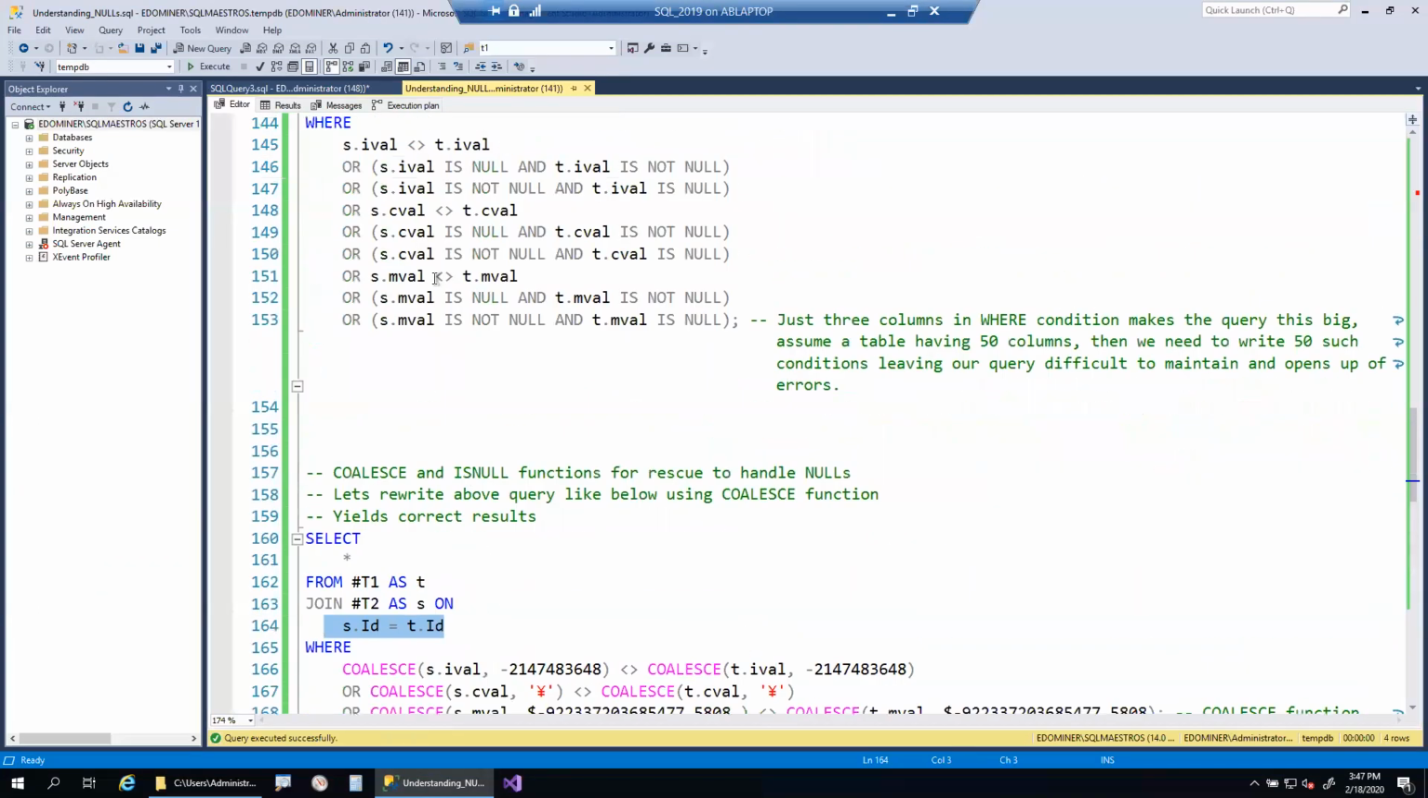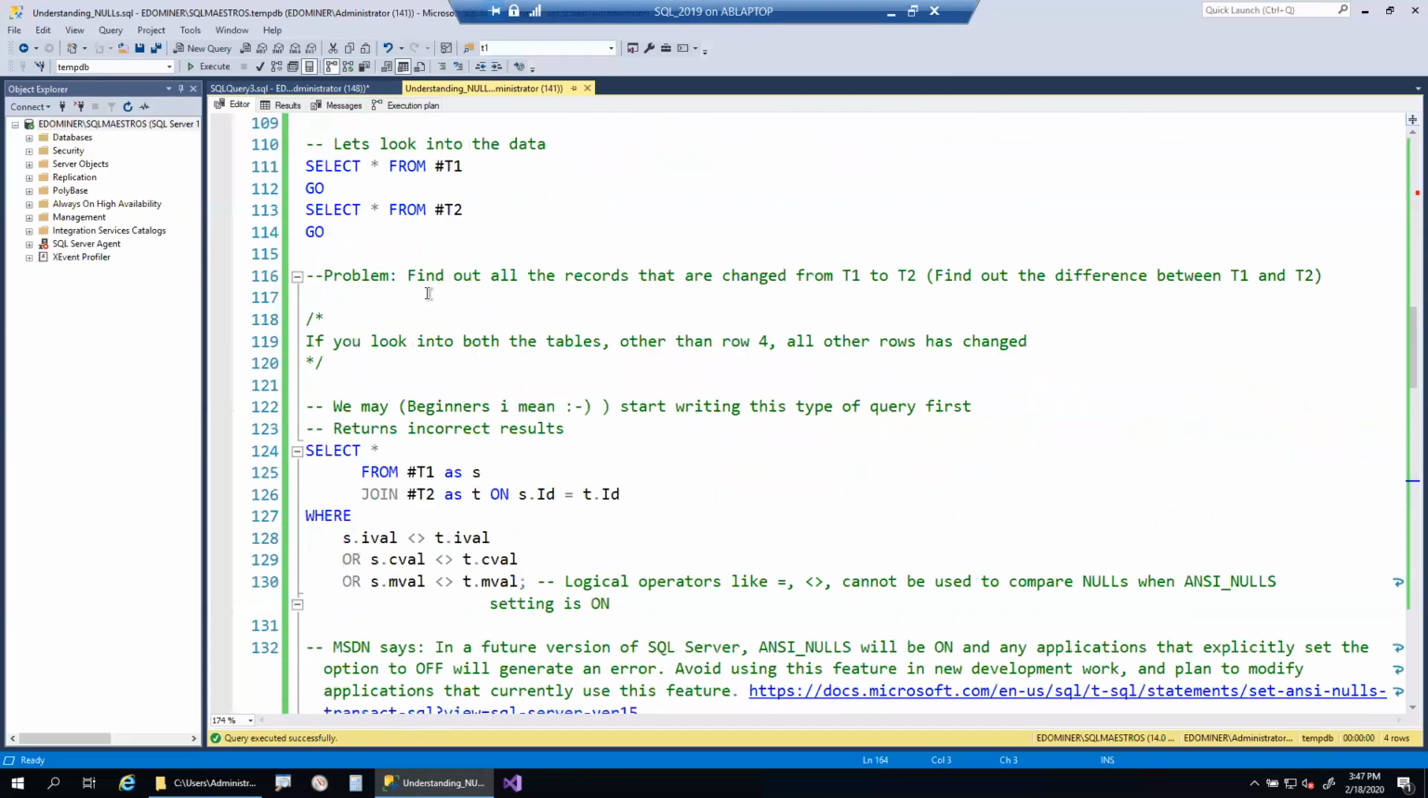If you look at our problem here, find all the records that changed from T1 to T2. That means we are looking for rows that join based upon the value of the ID column, but which contain a difference in at least one column. Even though the difference is in one column, we need that entire row. Yes or no? That's the problem here, right? Find all the rows that changed from T1 to T2.